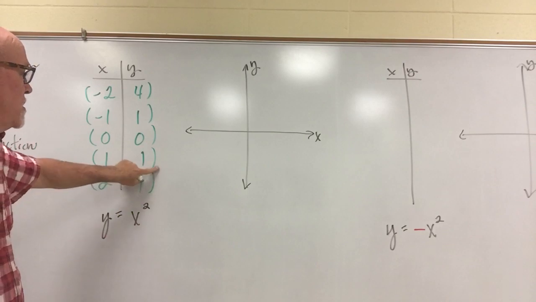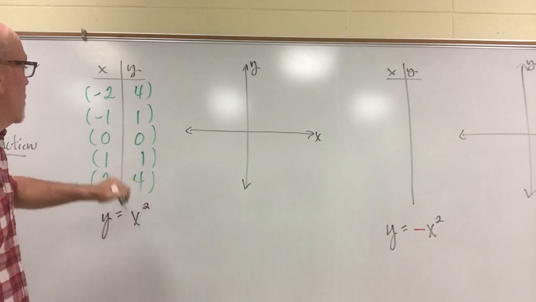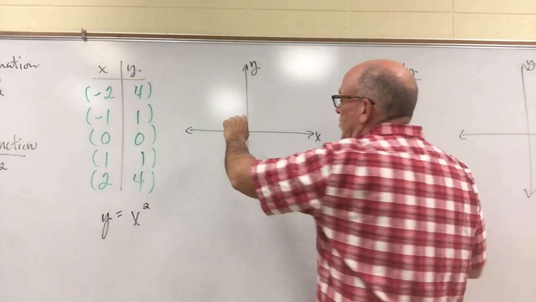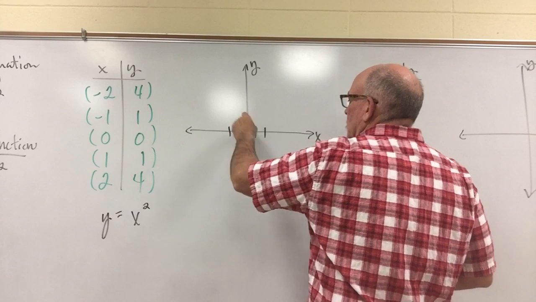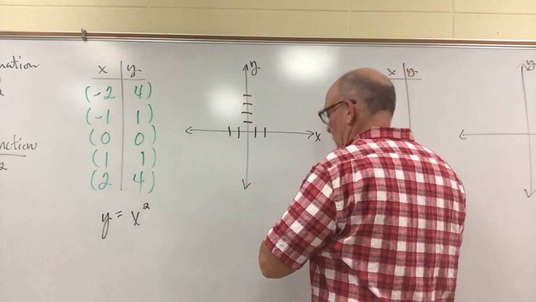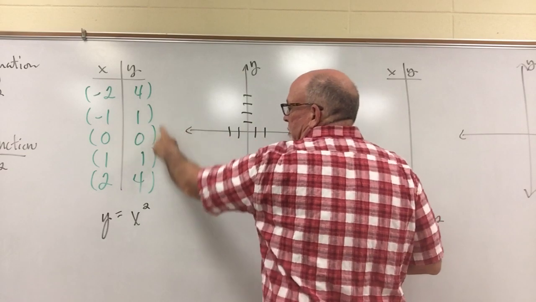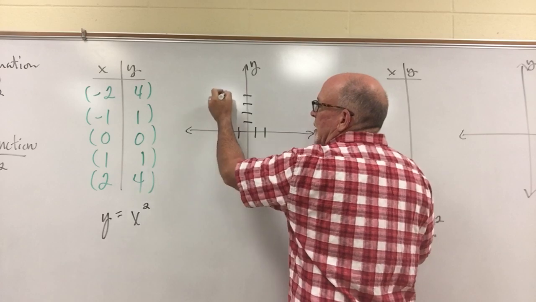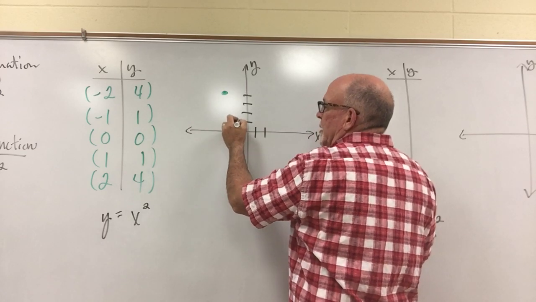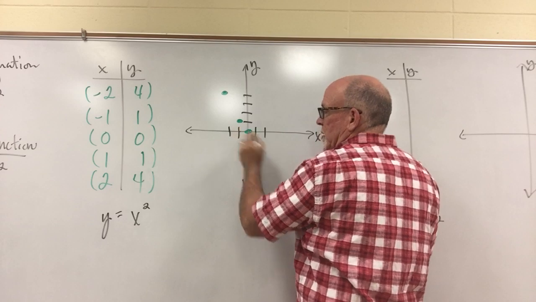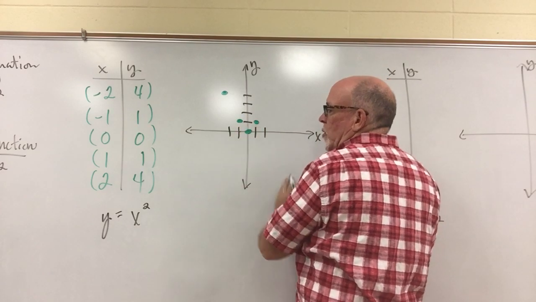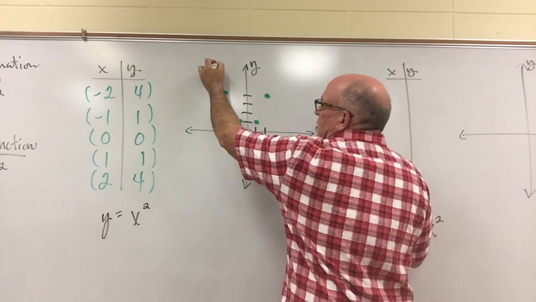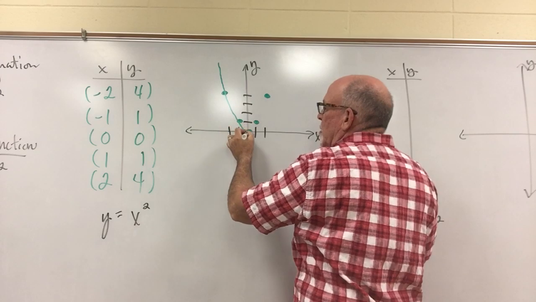on the coordinate or Cartesian plane, if you will. So the point -2, +4. I hope that you're going to notice all the y values are positive, so they're all going to be above the x-axis. -2 and up 4, -1 and up 1, the origin, which is 0, 0. Then we'll do 1, 1 and over 2 and up 4. And it does not make a V, it makes a U shape.